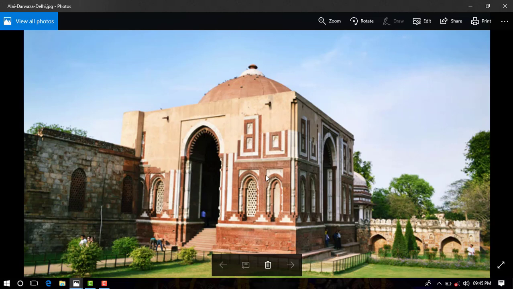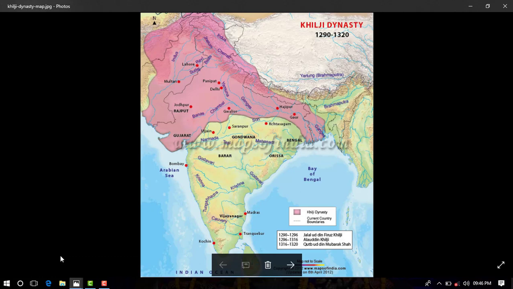When you visit Qutub Minar, you can see this magnificent architecture. This architecture is generally known as Alai Darwaza. Okay, I am repeating once again, Alai Darwaza. Remember students, Alai Darwaza was also constructed by Alauddin Khalji. Clear? Now, the major contribution of Alauddin Khalji in the medieval history of India was to introduce the price control policy.